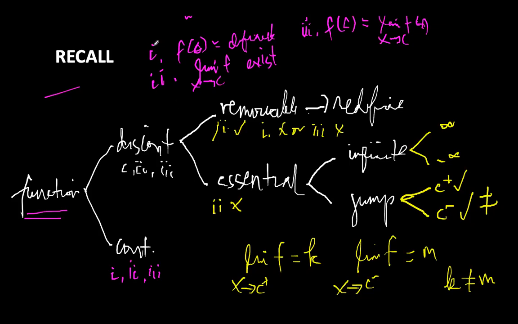Pwedeng si number 1, si function value, pwedeng si limit, and pwedeng nag-i-exist yung or defined yung function value, nag-i-exist yung limit, pero they're not equal. Alright? So, either pwedeng ito, or pwedeng ito, or pwedeng ito. Basta mag-isa dyan, at least one of the conditions was not met, then it is discontinuous.